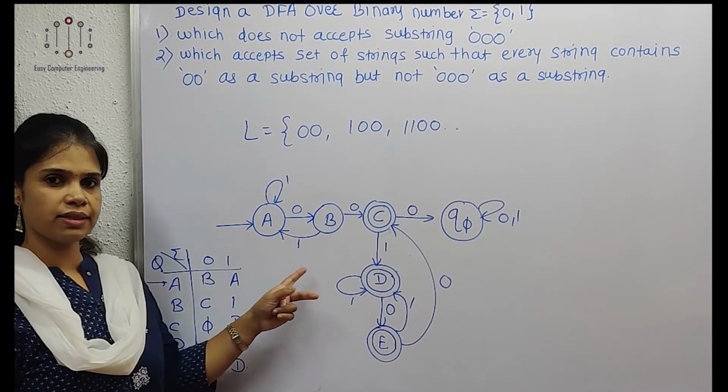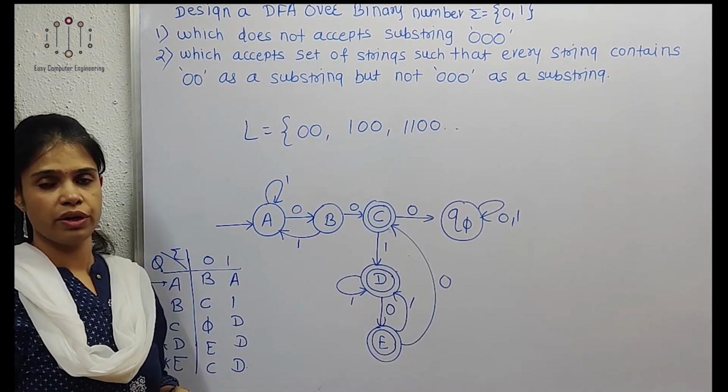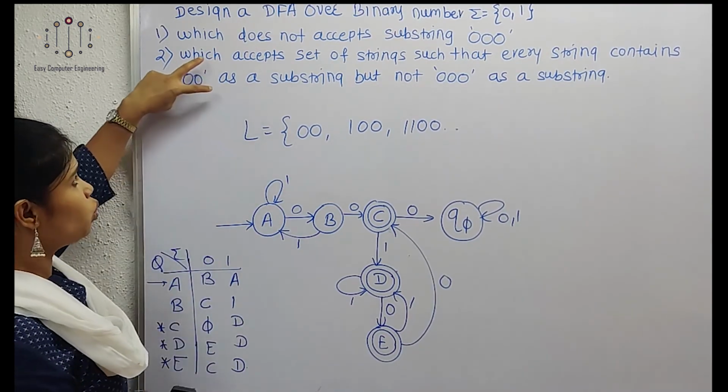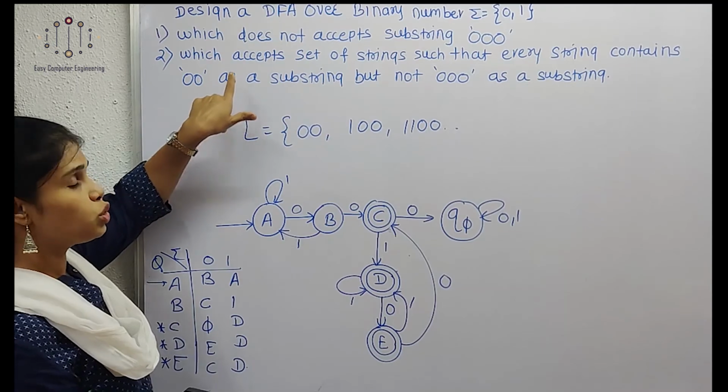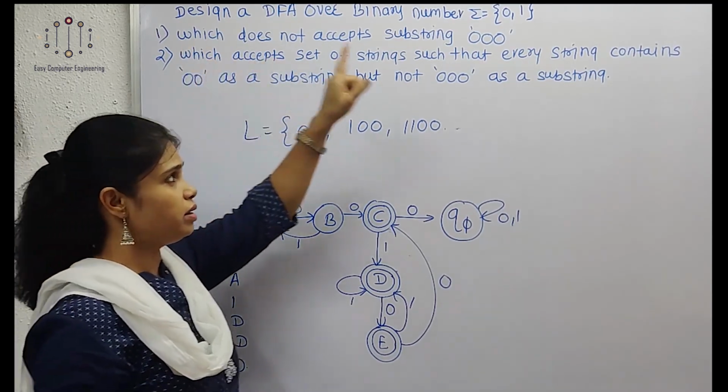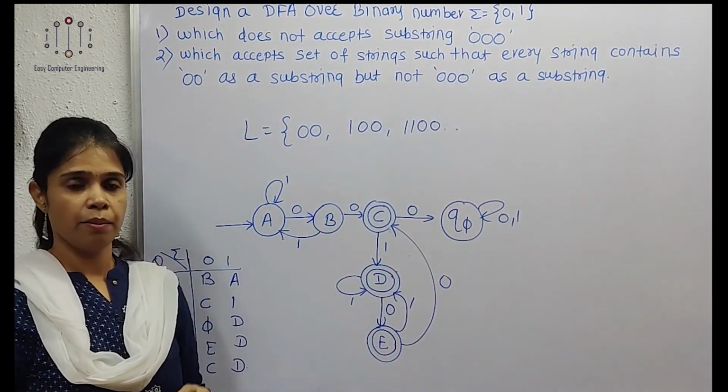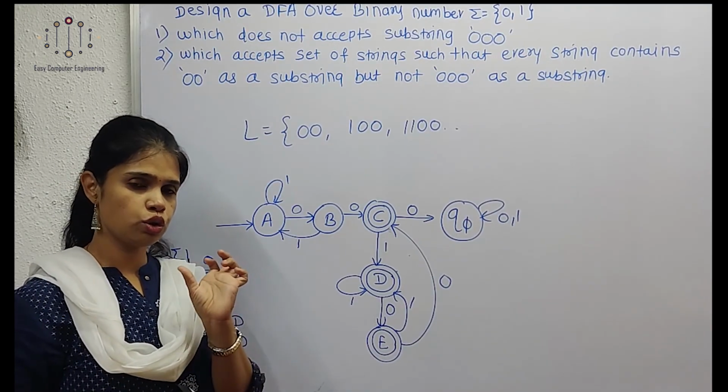Okay, so this example and the first example are different, because there are 2 conditions. 00 should be a substring, but 000 should not be a substring, and compulsorily 00 should be a substring.